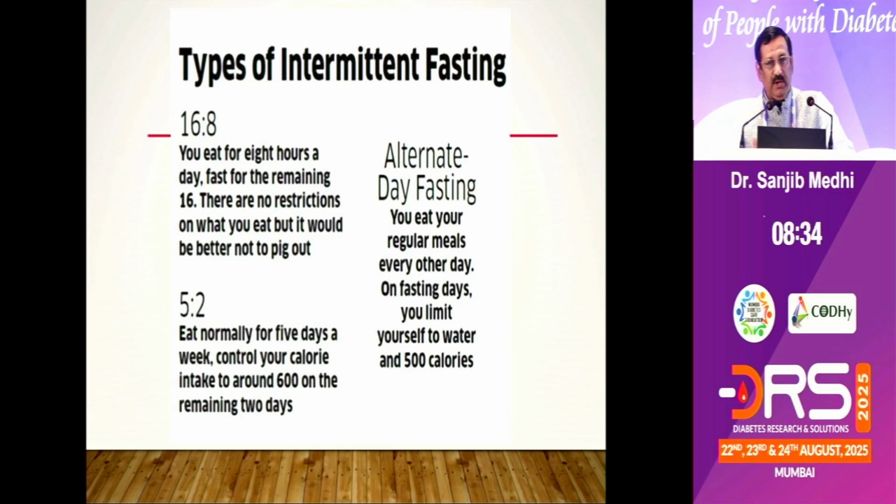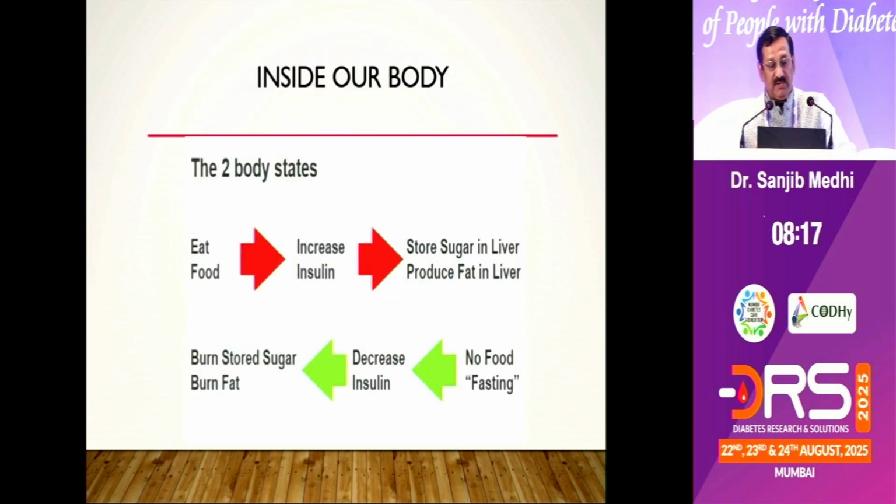So intermittent fasting, we usually fast for about 16 hours a day, and 8 hours we take our normal reduced meal. We can fast for 5 days, and 2 days we take our normal meal. So alternate day fasting, we can fast one day and take the normal diet on the other day. So these are the various modalities of how you go about intermittent fasting.